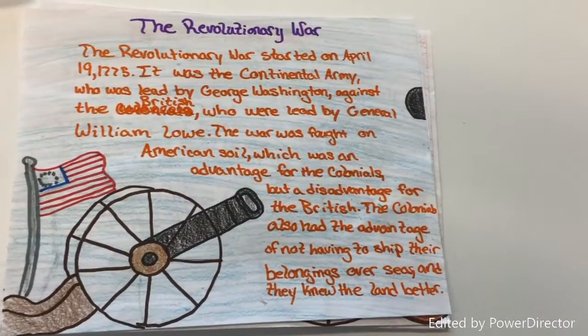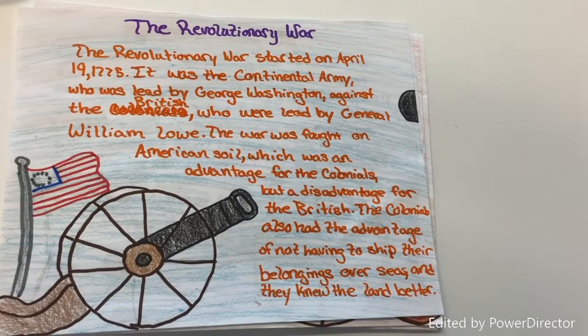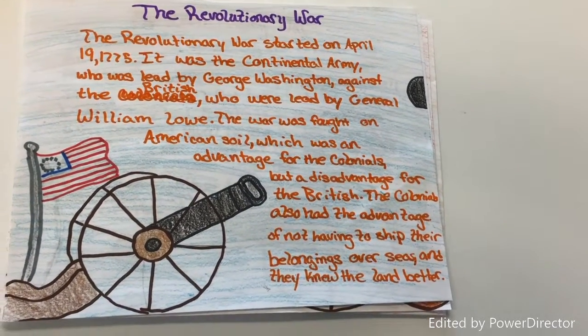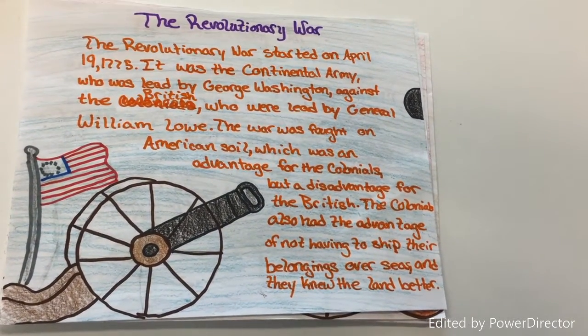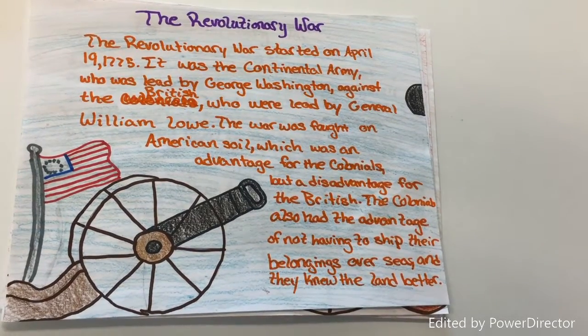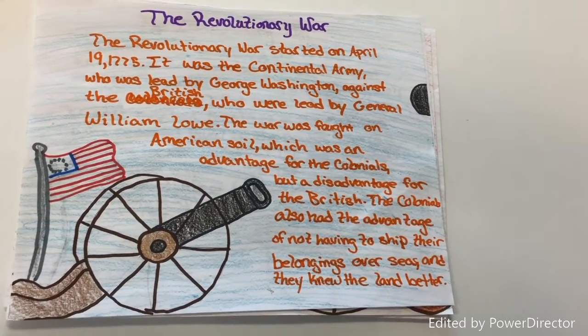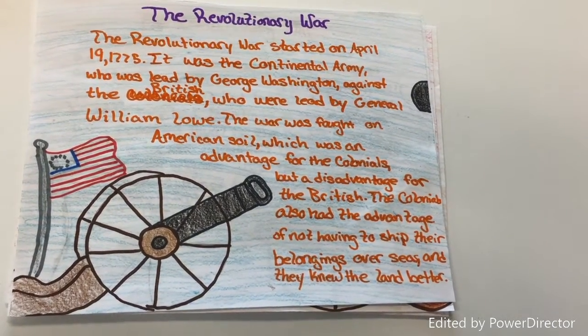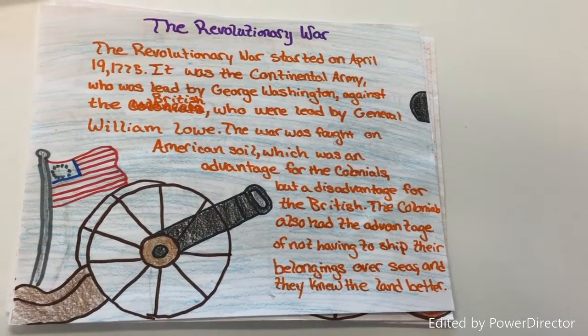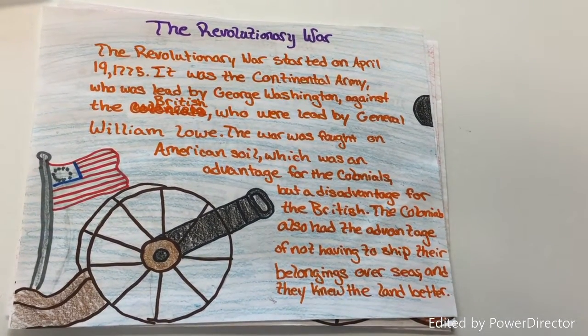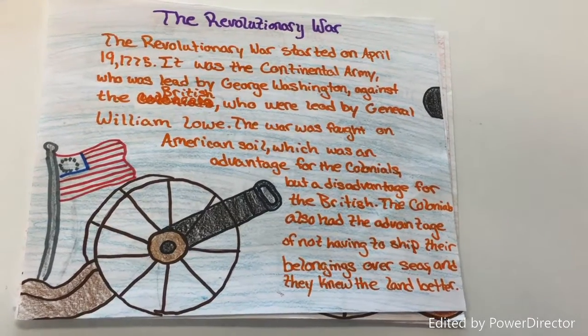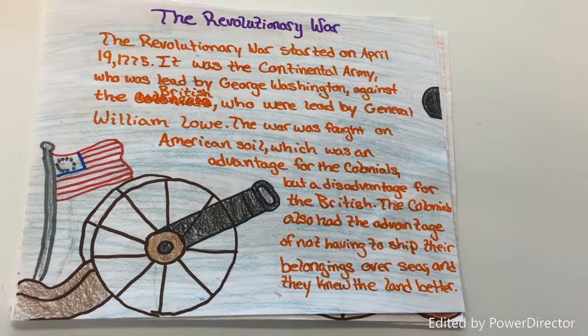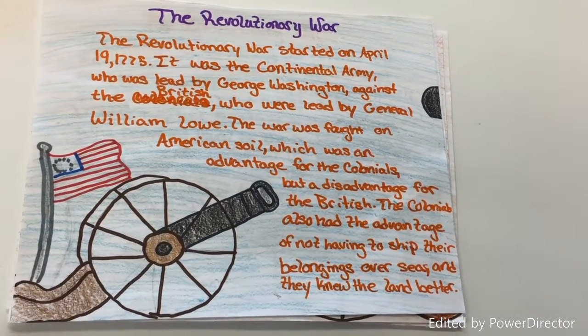The Revolutionary War. The Revolutionary War started on April 19, 1775. It was the Continental Army, led by George Washington, against the British, who were led by General William Howe. The war was fought on American soil, which was an advantage for the colonials but a disadvantage for the British. The colonials also had the advantage of not having to ship their belongings overseas, and they knew the land better.